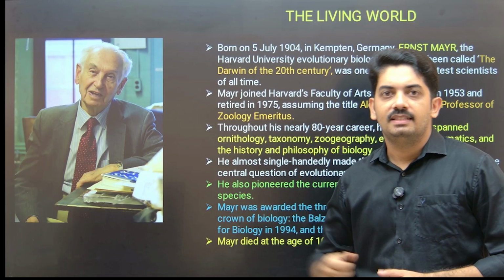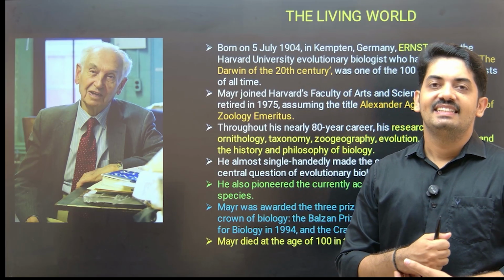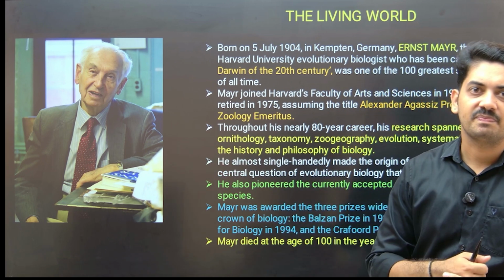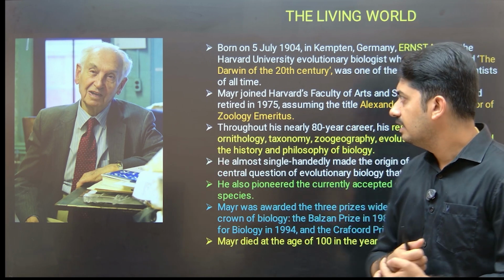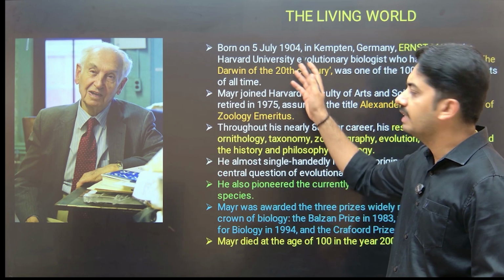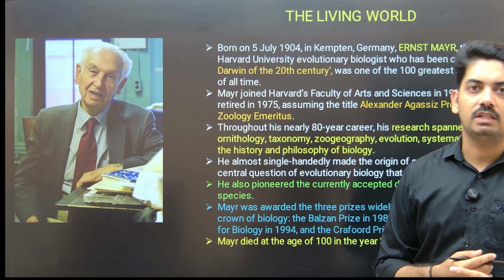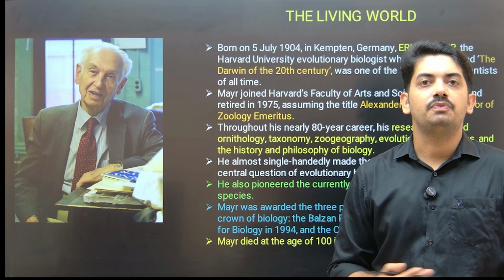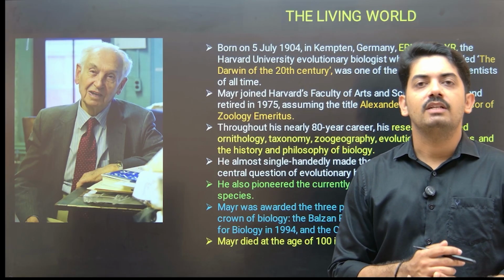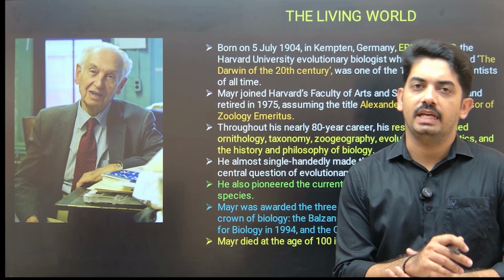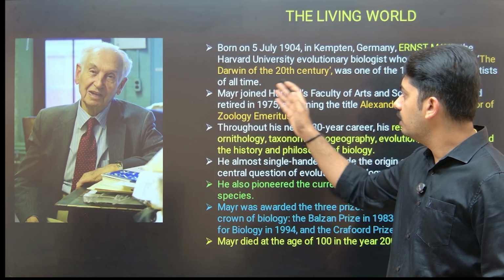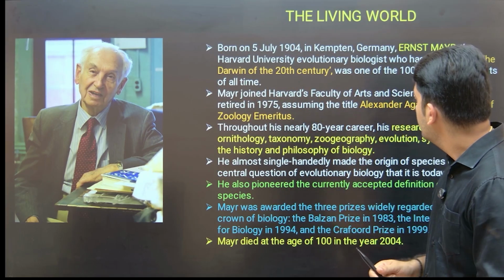Just look at the personality, he was Ernst Mayr, scientist Ernst Mayr. His time was from 1904 to 2004, around 100 years. He lived for 100 years, and his contribution to biology was enormous, and he was known as the Darwin of the 20th century.